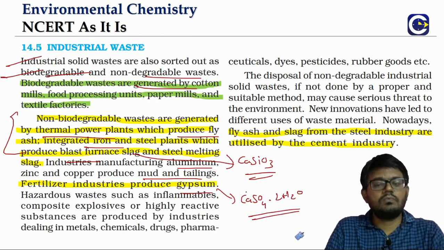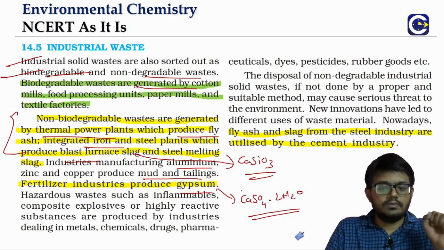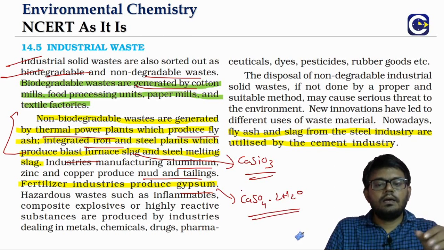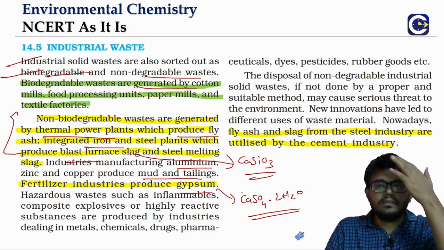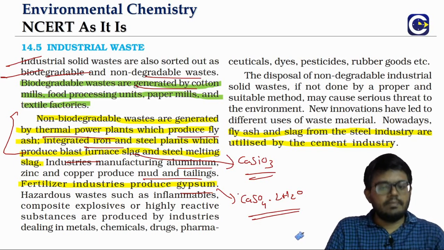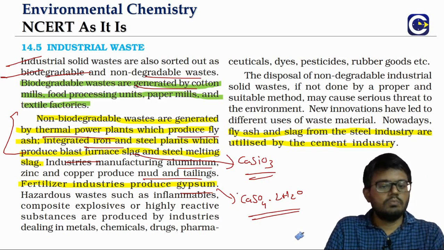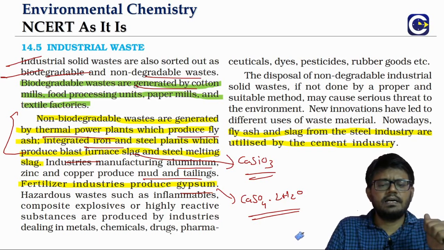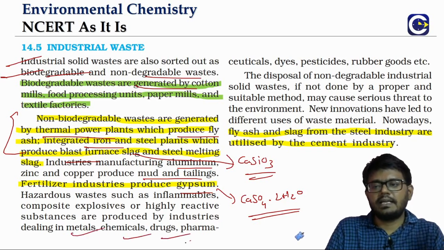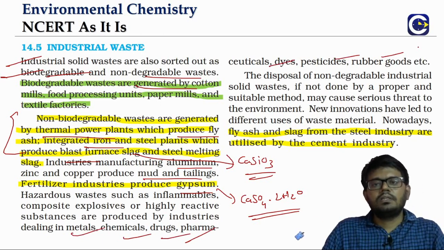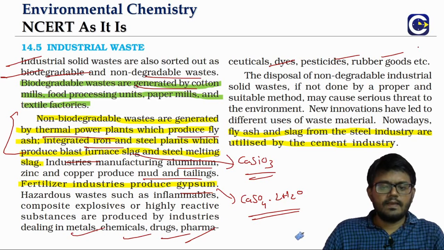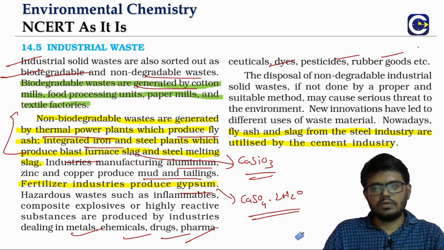CaSO4·2H2O. So all these are what? The examples of the non-biodegradable. Now these hazardous wastes, when they are just let into the surroundings, can cause serious damage. Like when you talk about industries such as metal industry, chemical industry, drug, pharma, dyes, pesticide, rubber, wool, all these industries can let out these harmful chemical substances, and they will be able to cause serious damage to the surroundings.